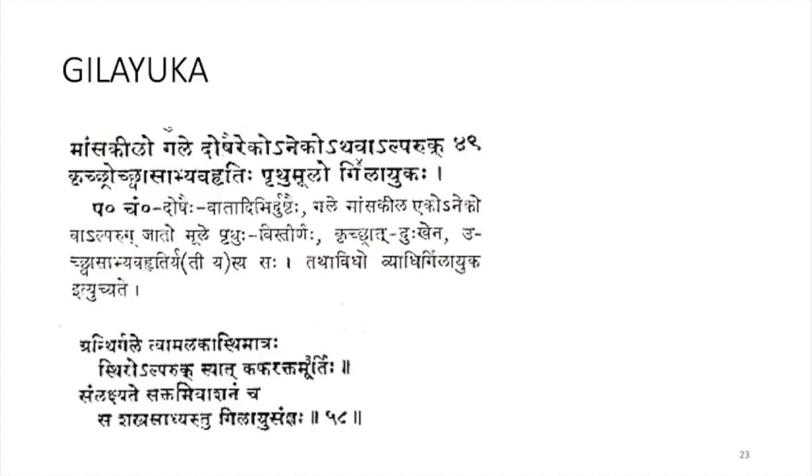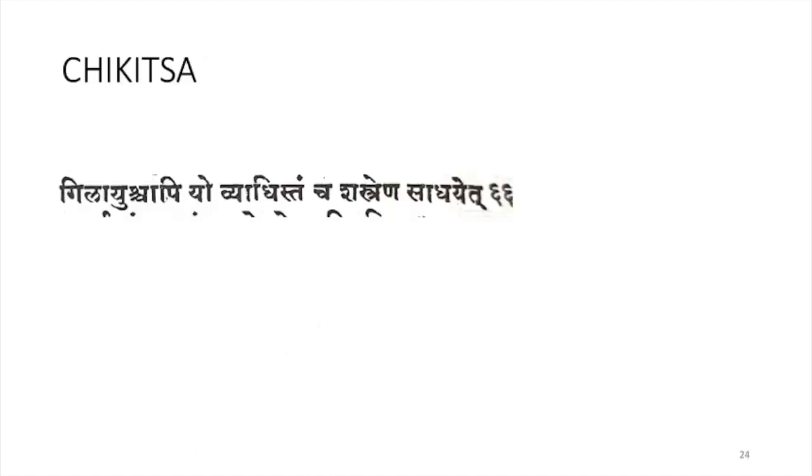It is caused by the vitiation of kapha and rekta. Samlekshede saktam ashanam cha. So the patient won't be able to eat food. Shastra sadhyastu gilayu satnyaha. This is a shastra sadhya vyadhi according to Susra Samhita.